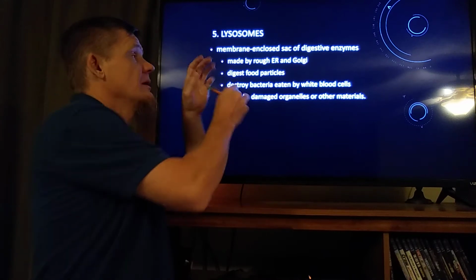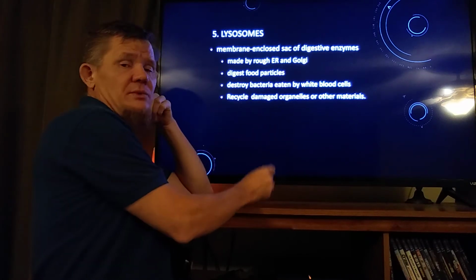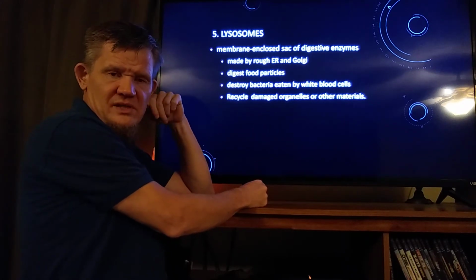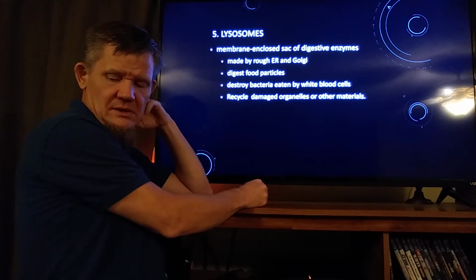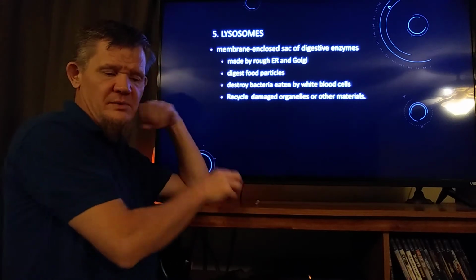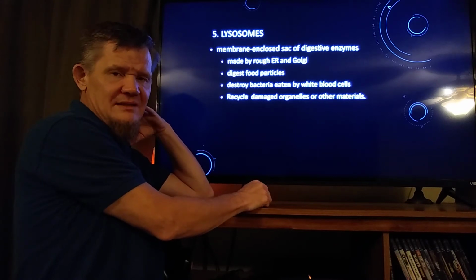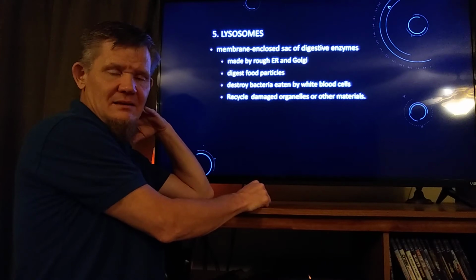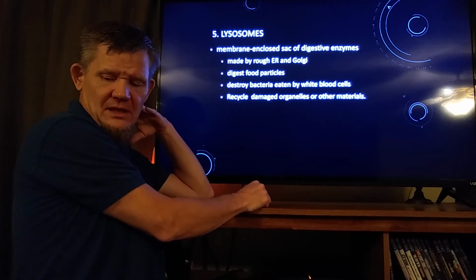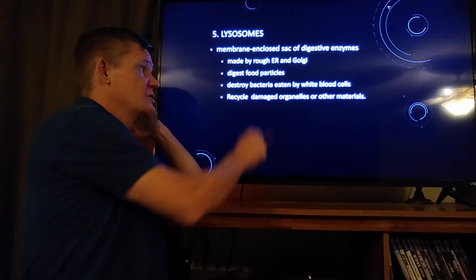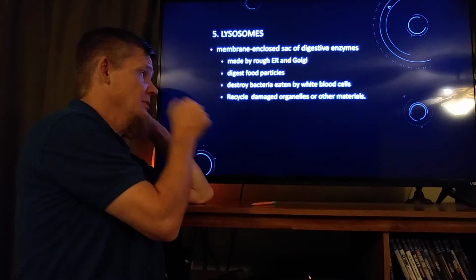Lysosomes, they're begun by the rough ER, they're finished and released by the Golgi. As we said, they will digest food particles. I put food in quotes because the food that it digests is not food as in eating, it's food as in it ate something, like a white blood cell will eat a foreign invader. As we said, they destroy bacteria eaten by white blood cells.